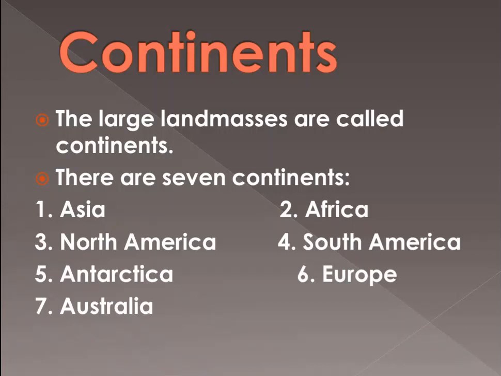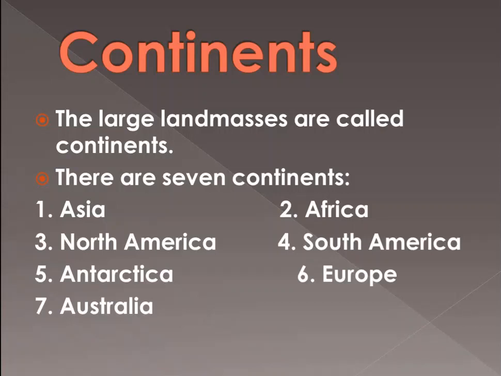If we talk about women, Junko Tabei from Japan was the first woman who reached Mount Everest. And from India, Bachendri Pal was the first woman who went on Mount Everest. Before discussing the continents, it was necessary to discuss the things mentioned in your book.